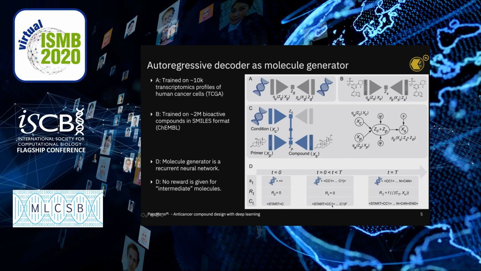sample those tokens of those SMILES here, and we evaluate the reward only once the end token is sampled. So basically once we finish sampling the molecule, we use this predictive model in order to compute the reward that is then used in turn in order to update the generator.